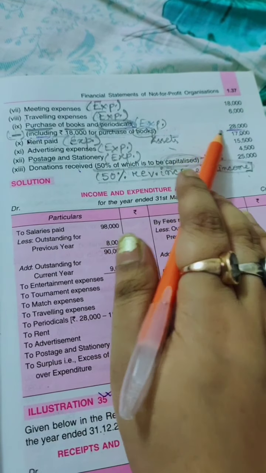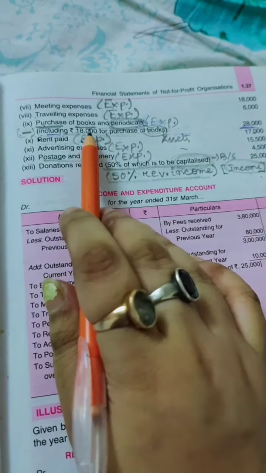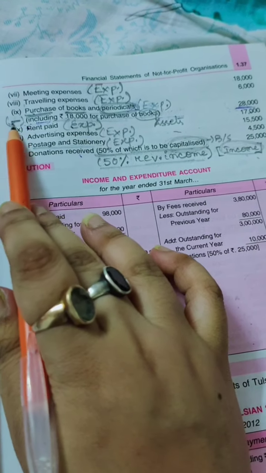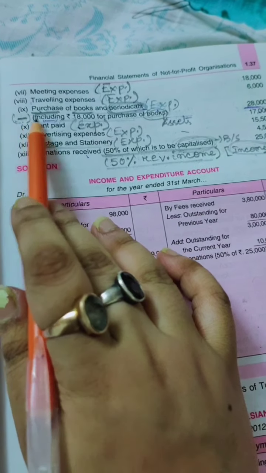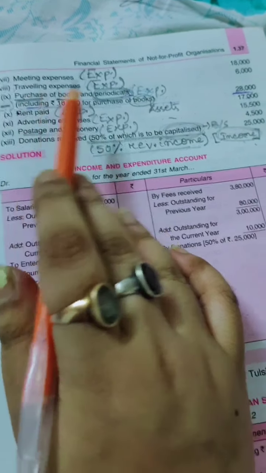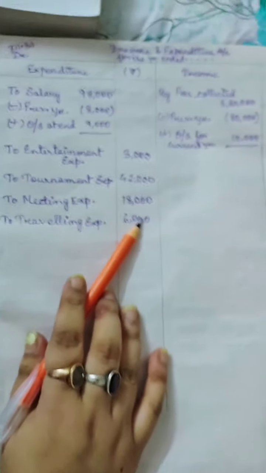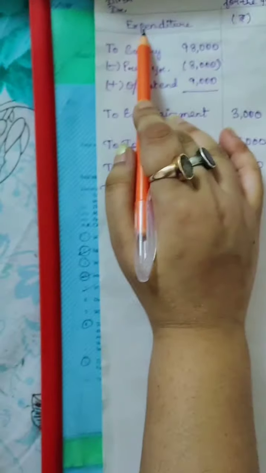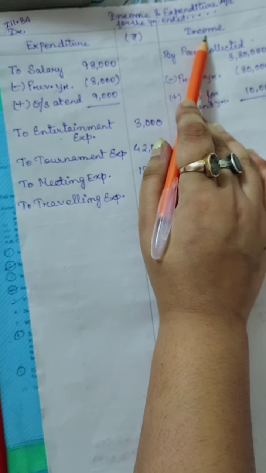Next we have purchase of books and periodicals, including 18,000 for purchase of books. Okay, the total amount is 28,000, but as I told you, books are treated as assets, so this should be deducted. Purchase of books should be deducted because books are assets, and in income and expenditure account, we record only expenditure and income, not assets, right?